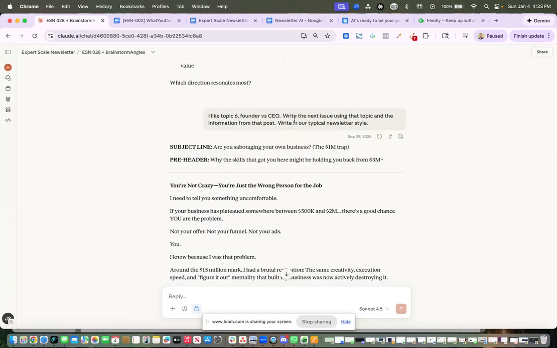And then ultimately, when you get into this prompt, you'll see this is all I do every day. Once I've kind of settled on my topic, sometimes it's as simple as write the next issue using this topic and the information from that post. Other days, I'll show you some examples where we use more detail. But this is the ideation process, right?